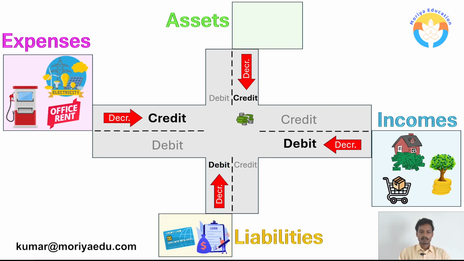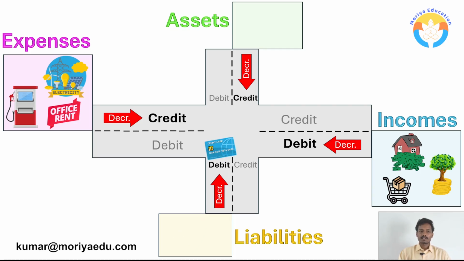And the next is liability. For example, we have paid off our loan. The loan which we have taken, we have paid it off. We have taken 2 lakhs loan. After 2 years, we have paid back the loan. That means liability is getting decreased. So whenever the liability is getting decreased, we need to debit it. And whenever we purchase goods from a supplier on credit, it means liability is increased. Whenever we pay back for the goods which we have purchased, that means liability is getting decreased.